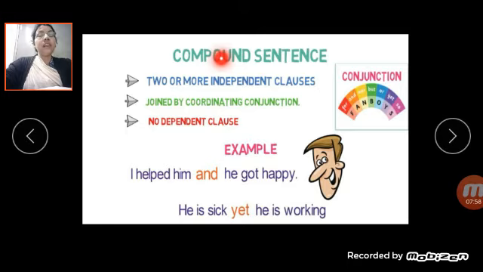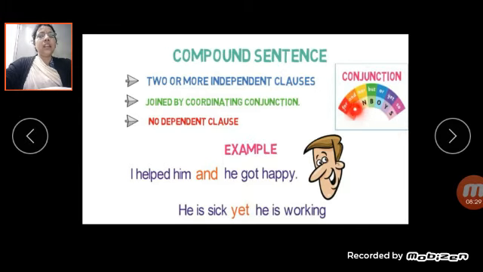So what have you studied about the compound sentence? It has two or more independent clauses. I have shown you in the example that this is one independent clause and this is another independent clause, joined by a coordinating conjunction. What are the coordinating conjunctions? In the FANBOYS acronym: for, and, nor, but, or, yet, and so.